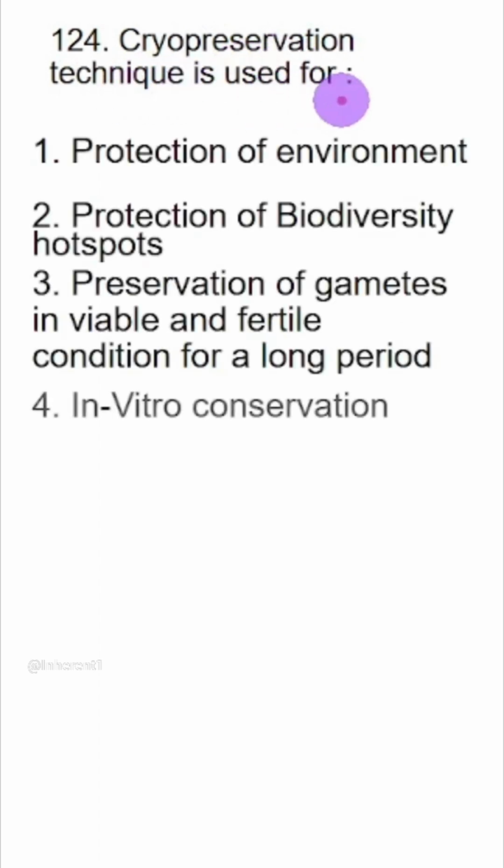Next one, cryopreservation technique is used for protection of environment, protection of biodiversity hotspots, preservation of gametes in viable and fertile condition for a long period. Yes, this is the answer. Option 3. So cryo means freezing. So when we freeze something, we are kind of doing a cellular arrest. And this is how we preserve the gametes in viable and fertile condition.